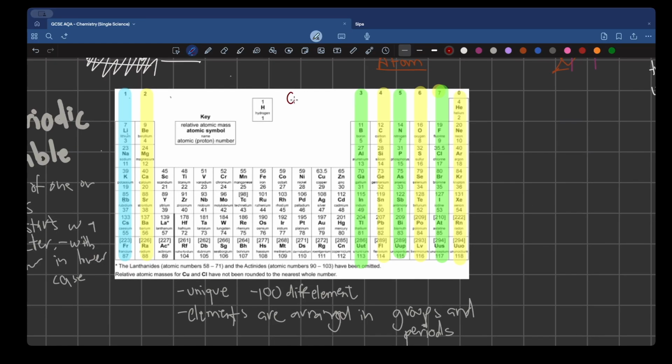These are your groups, and you need to know that your groups are basically vertical. They run vertically down. Now, please know that this element hydrogen is always going to be arranged in the same way.